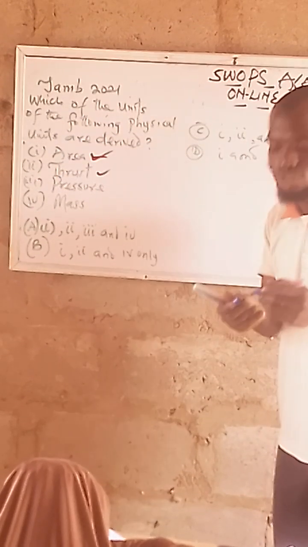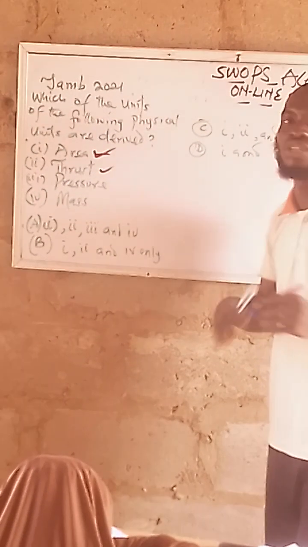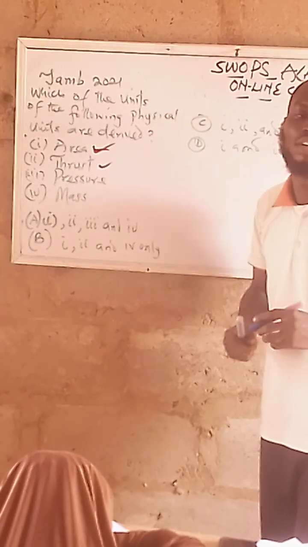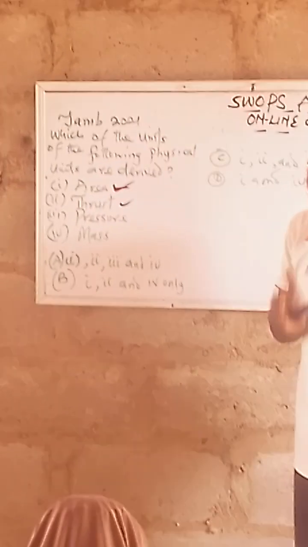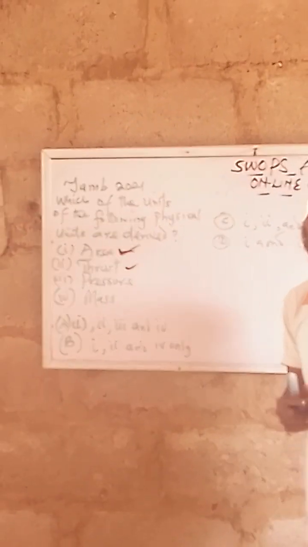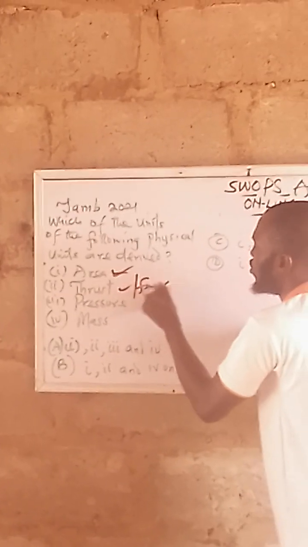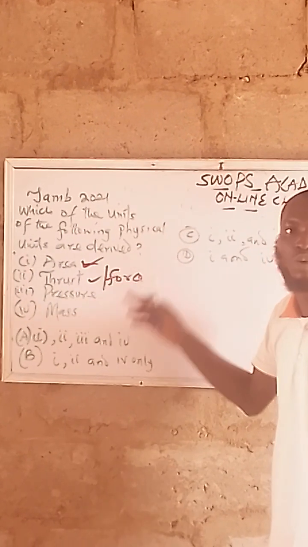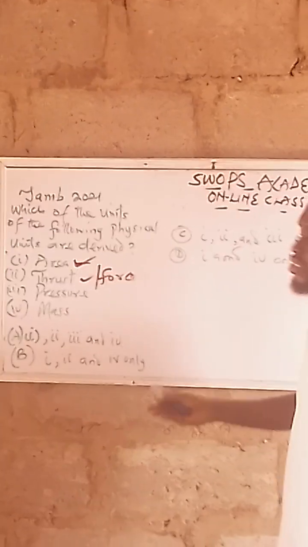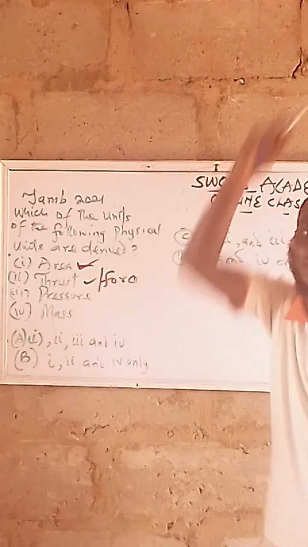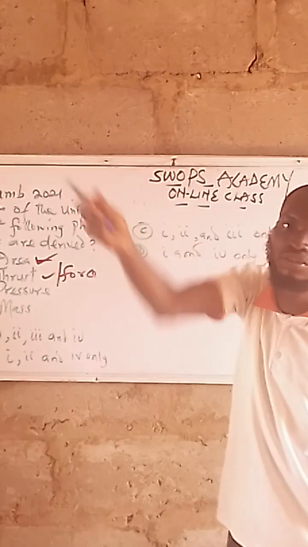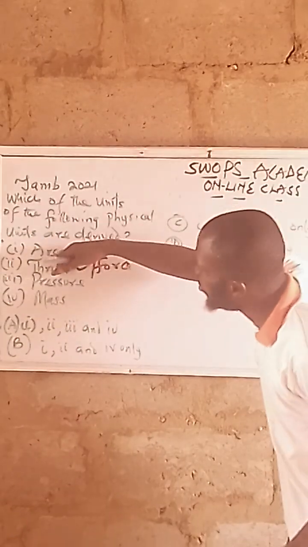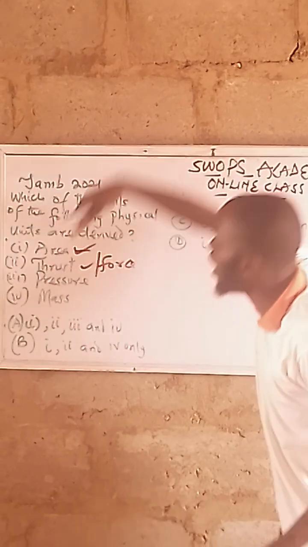Thrust is another name they just want to use to convince us. They call it force in physics. You can also call force thrust. Force is a derived quantity, which is mass times acceleration. Mass is from fundamental quantity. Are we together? That means thrust, like area, is a derived quantity.